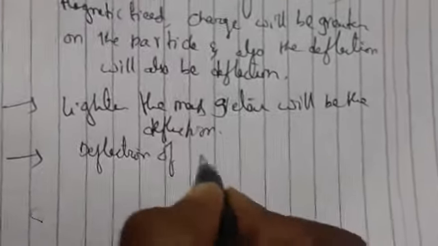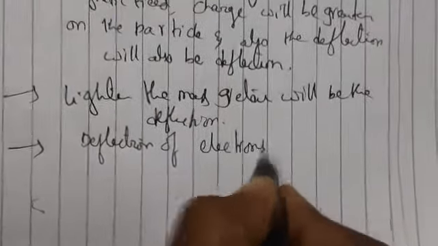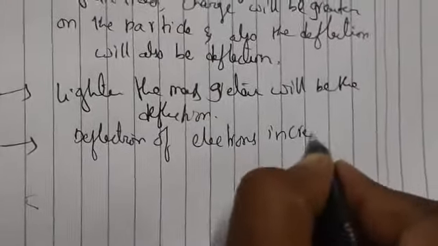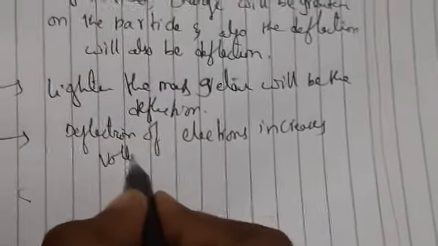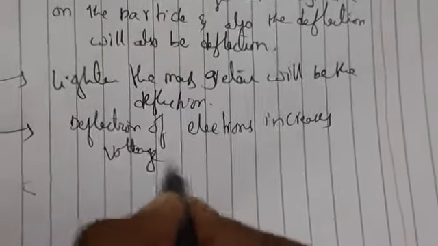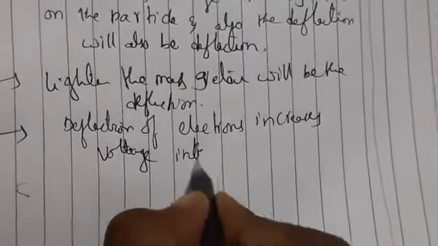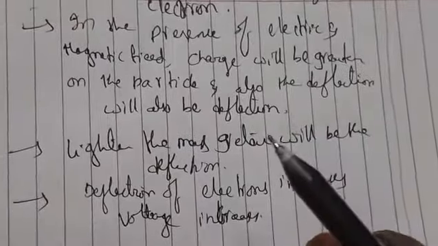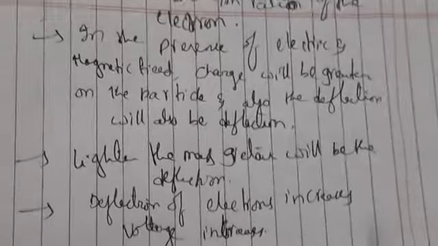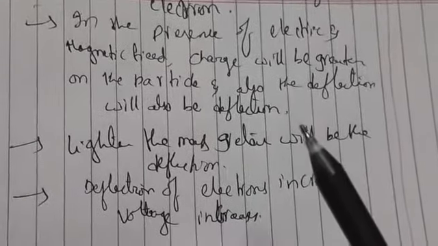The deflection of electrons increases whenever the negatively charged particles increase, and automatically the current is also increasing, which means the voltage is also increased. So he told 3 points: in the presence of electric and magnetic field, if the charge is greater the deflection will be greater.